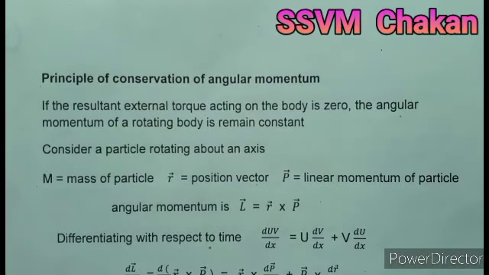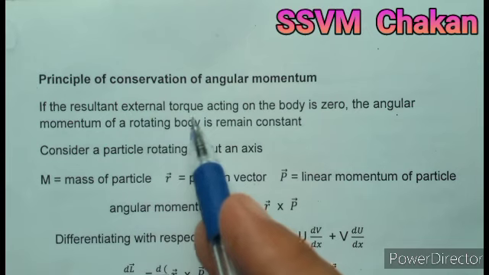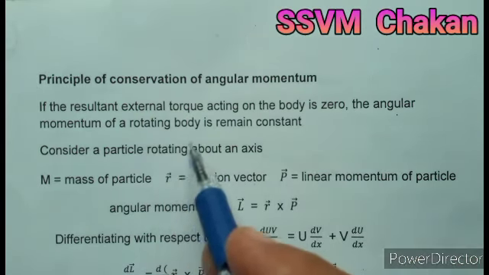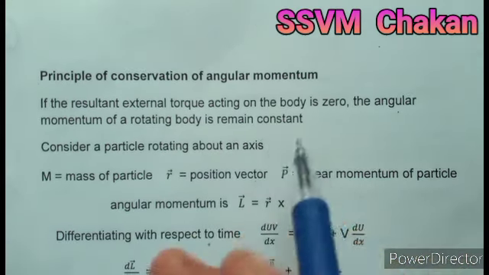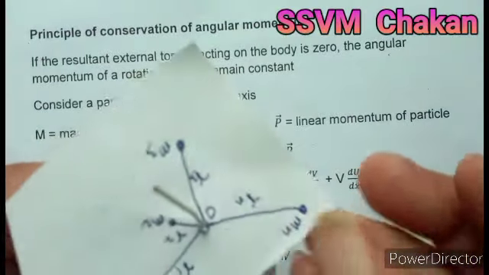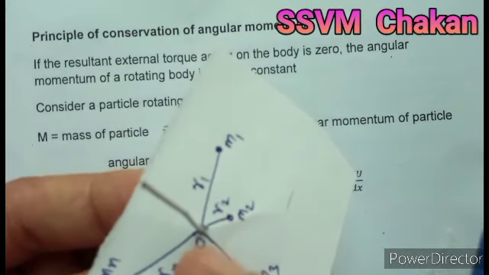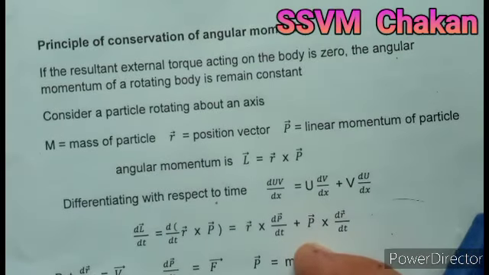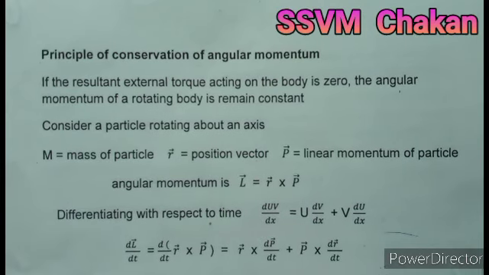Now we see the principle of conservation of angular momentum. First we see the principle. If the resultant external torque acting on a body is 0, the angular momentum of the rotating body remains constant. Suppose this body is in motion and we are applying a torque. If the resultant torque on this body is 0, then the angular momentum of the rotating body always remains constant. To verify this principle, we use the formula of derivative.